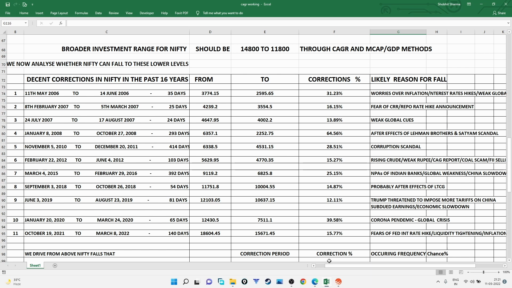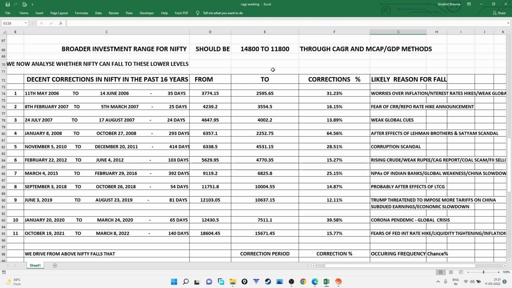In the last two videos, we discussed the fair valuation range for Nifty for the ordinary investor. We arrived at those figures through two methods. One was the CAGR method and the other was market cap to GDP. Through those two methods, we arrived at the investment range for Nifty from 14,800 to 11,800. You can go through my previous two videos to see how we have calculated those.